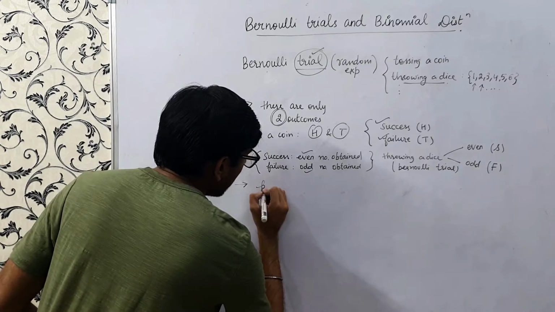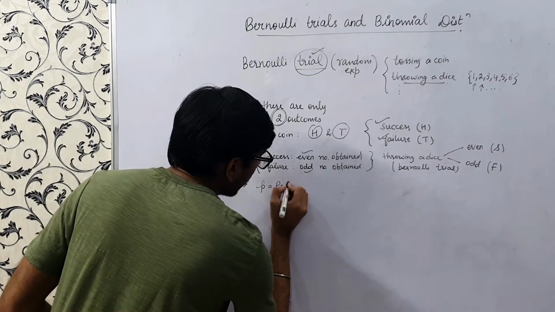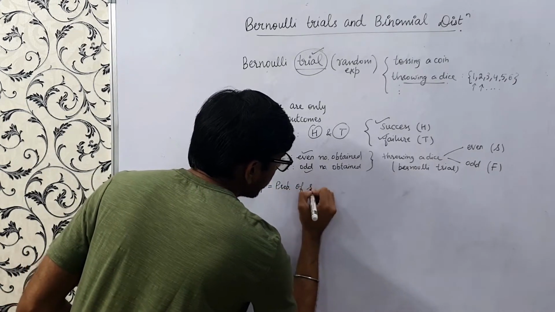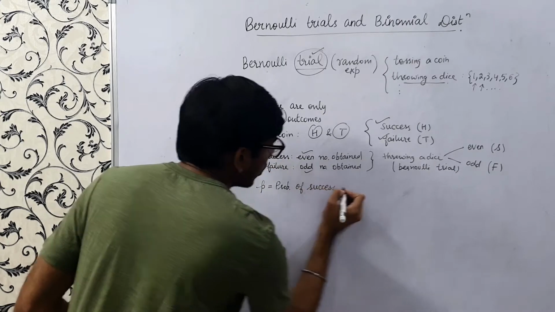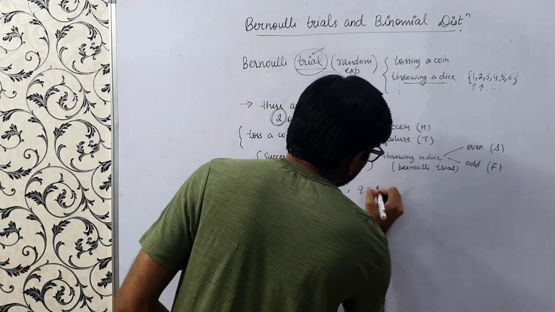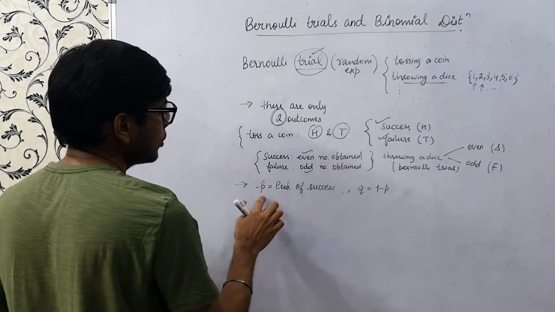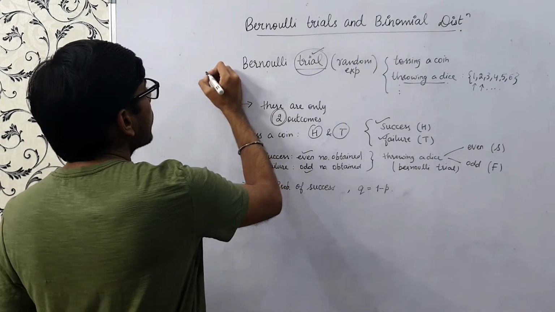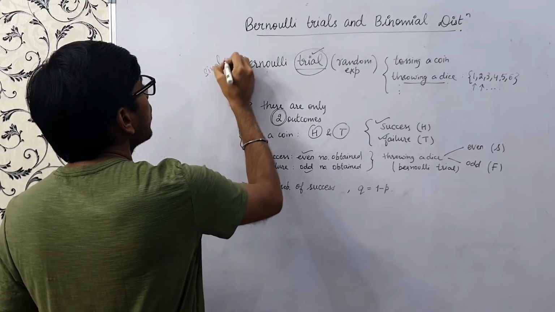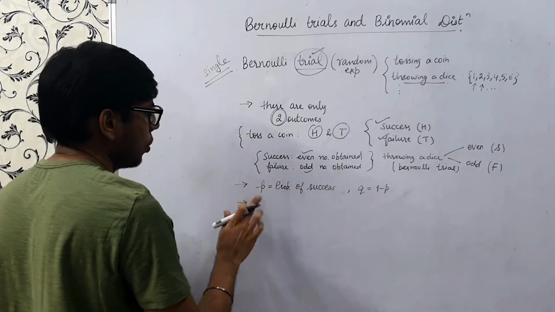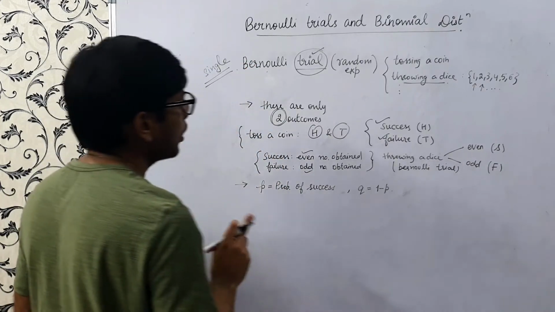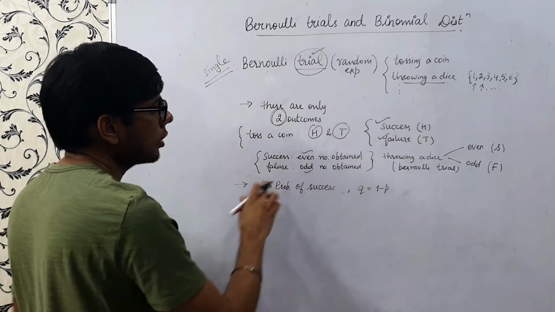And we denote p equals probability of success, and q equals 1 minus p. So p is the probability. I am talking about only a single Bernoulli trial as of now. So this is the definition.